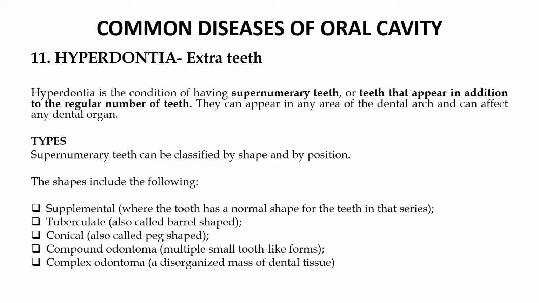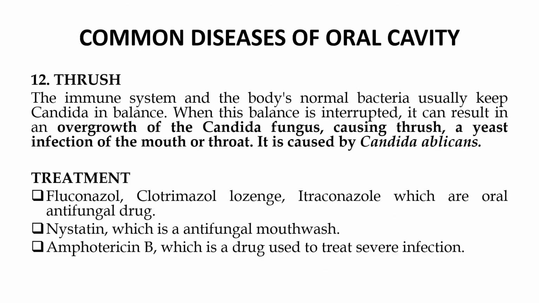Supernumerary teeth can be classified by shape and also by position. The shapes include the following: supplemental, tuberculate, conical, compound odontoma, or complex odontoma. Now, they are being treated with advanced cosmetic treatments.